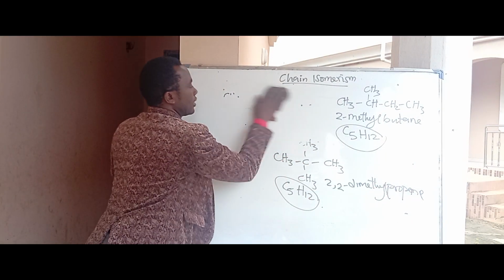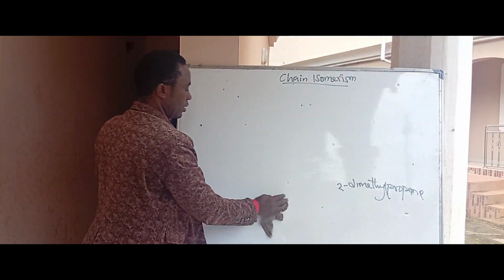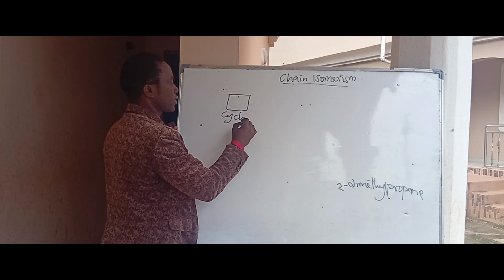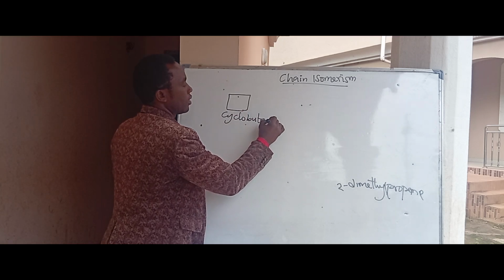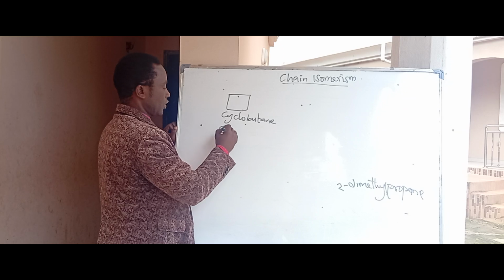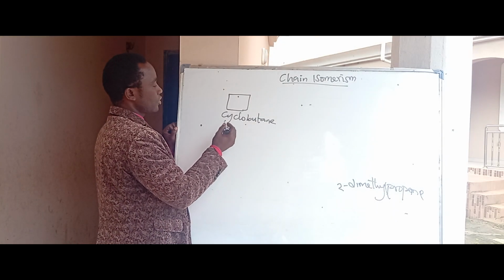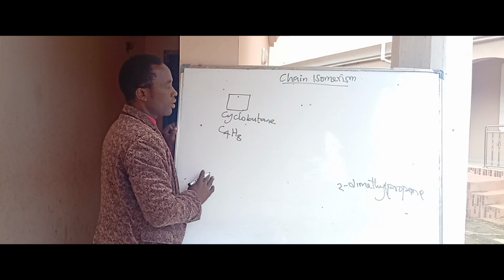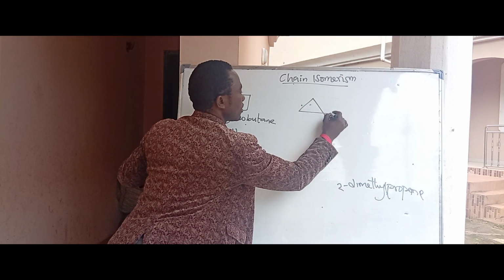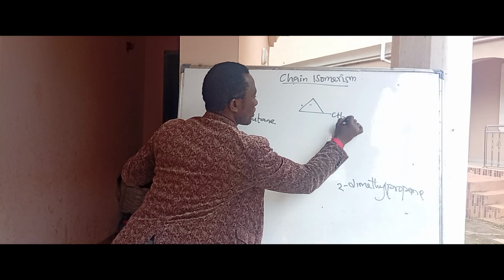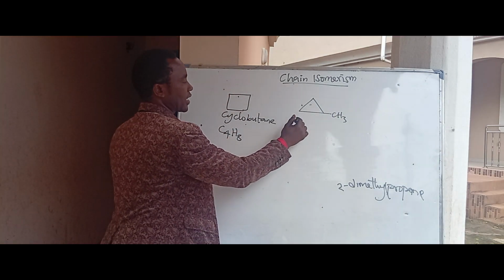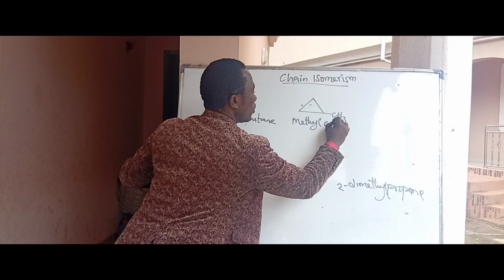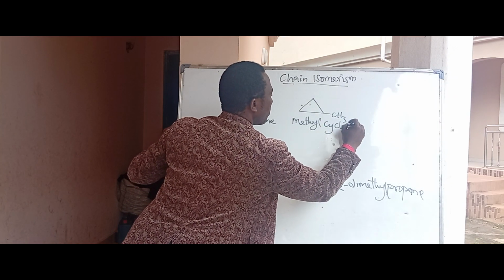Let me clean this. You can have other ones. Let me say, for example, when you write this, this is cyclobutane. How many carbons? C4. How many hydrogens? 2, 4, 6, 8. That is H8. Then, if I write this CH3, this is methyl. This is methylcyclopropane.